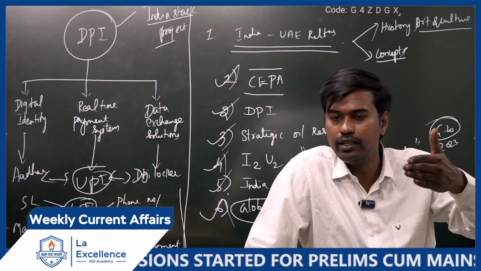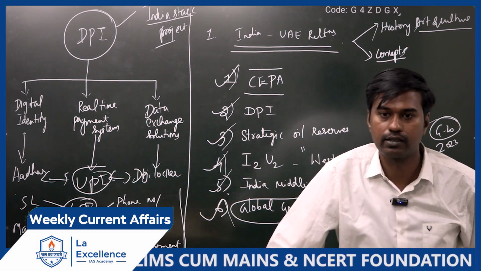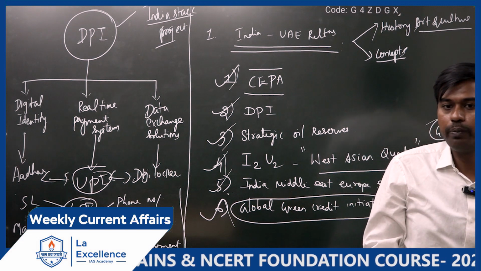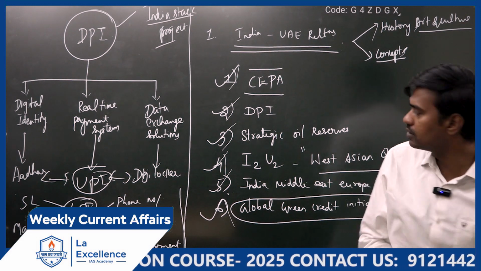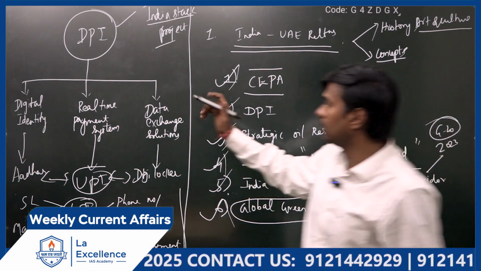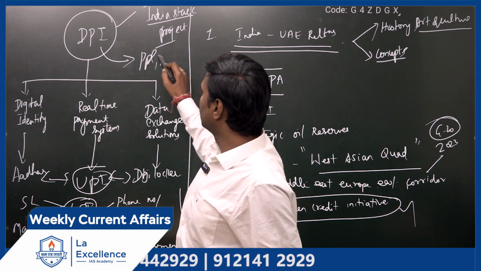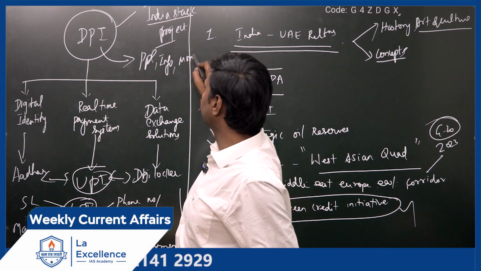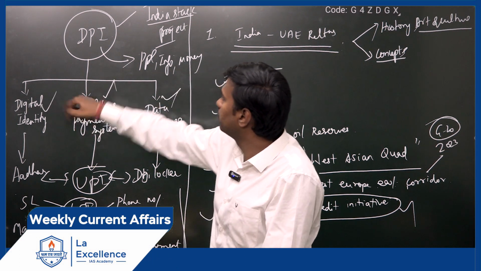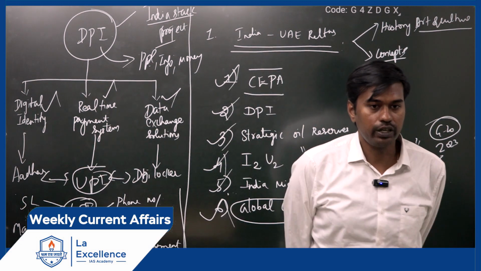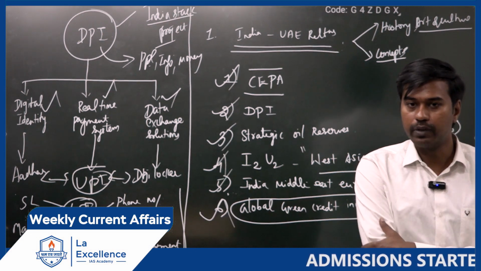Is it clear? Now, internationally, you can do transactions using UPI. India is also signing agreements with many countries. If you visit any foreign country, using your UPI app you can pay there, and they can also pay in India. India is developing agreements like that. So overall, under the DPI, it involves the flow of three things. What are they? Flow of people, flow of information, and flow of money. So it includes flow of people, information, and money. Simple concept, but India developed it, so it's important.